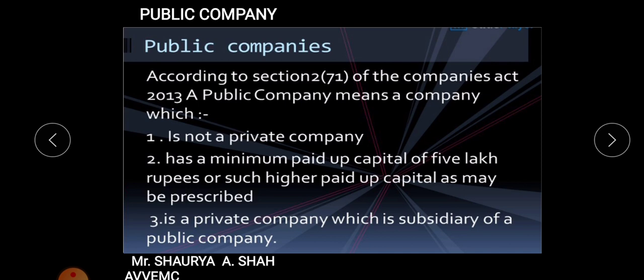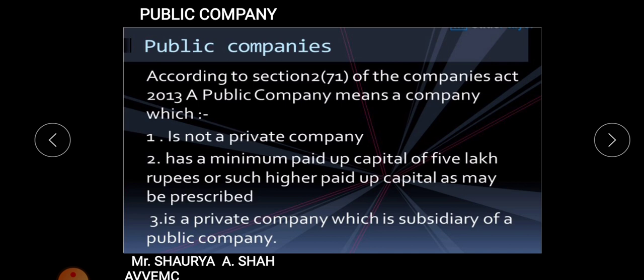Fine. Again, a few examples of public companies I can give you so that you understand this part. First amongst them is ONGC, that is Oil and Natural Gas Corporation, a public company, because you can trade its shares. ICICI Bank, Indian Oil Corporation, IOC, HPCL, that is Hindustan Petroleum Corporation Limited, HDFC Bank, Larsen and Toubro, Tata Consultancy Services, Bank of Baroda, ITC, Bharat Heavy Electricals Limited, GAIL India, Reliance Industries Limited. All those companies are public companies.